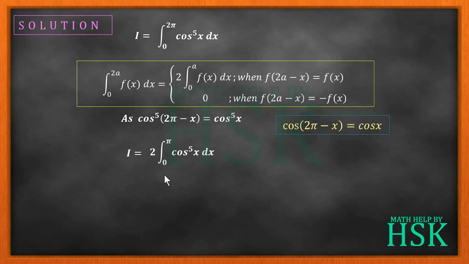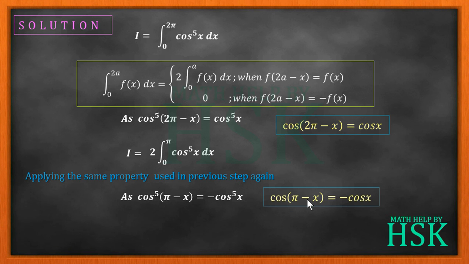Now to solve further, we are going to apply the same property to this given definite integral. Applying the same property, we see that cos power 5 of (pi minus x) is equal to minus cos power 5x, because cos of (pi minus x) is equal to minus cos x. So this gives f of 2a minus x is equal to minus f(x). So this integral, the integral of cos power 5x dx from 0 to pi, would be equal to 0. Therefore I is equal to 0. So this is our required answer.